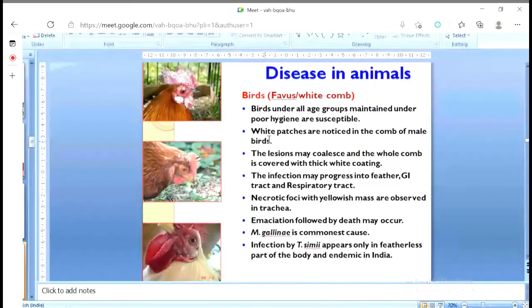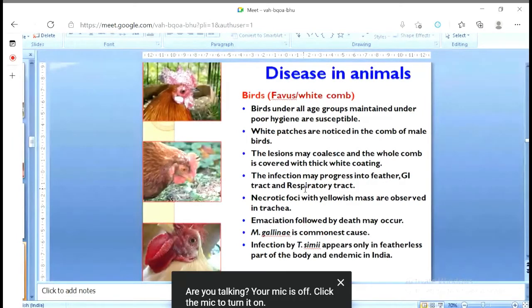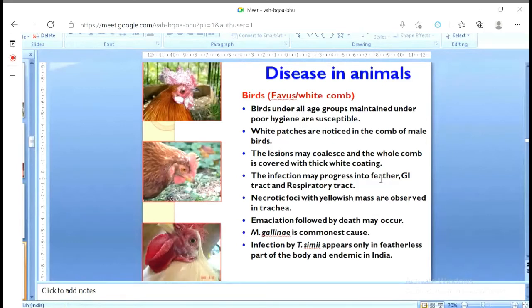All age groups are affected. White patches are noticed on the comb of the male birds, and lesions may coalesce until the whole comb is covered. Infection may progress into the feather, GI tract, and respiratory tract, forming necrotic foci with a yellowish mass in the trachea.